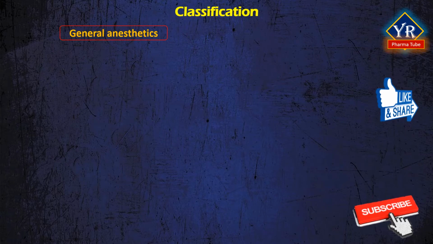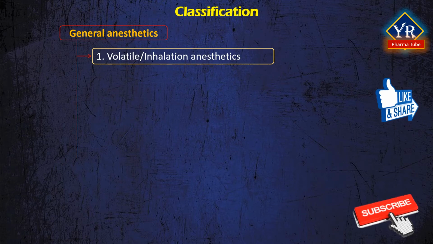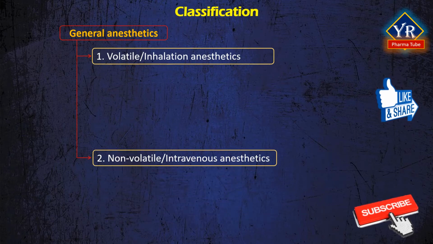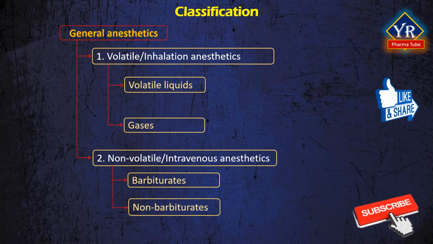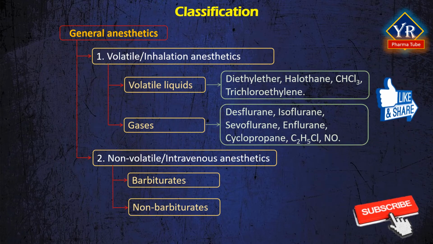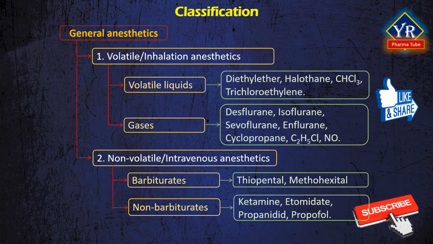Classification of general anesthetics. General anesthetics are of two types. Number 1, volatile or inhalational anesthetics, and number 2, non-volatile or intravenous anesthetics. Volatile or inhalational anesthetics are further divided into volatile liquids and gases, while non-volatile or intravenous anesthetics are of barbiturates and non-barbiturates. The examples of drugs under each type have been given.